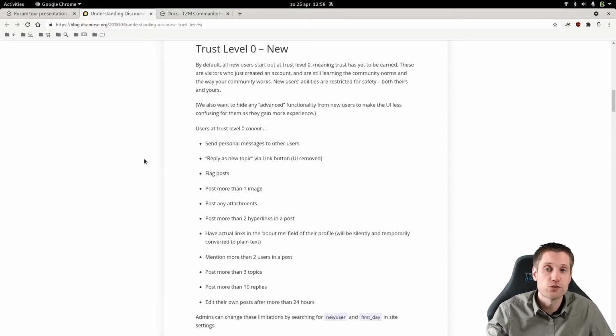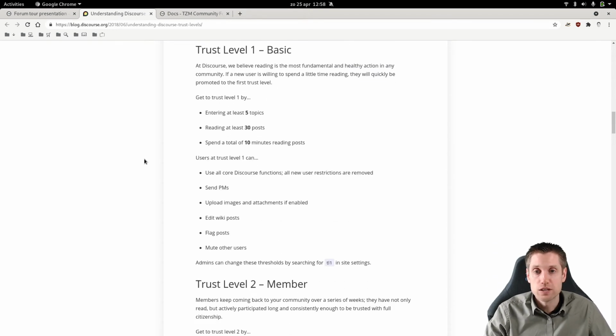So you have to be trust level 1 to edit pages and trust level 3 to promote a topic to become a wiki page. To become trust level 1 is also explained here, so you have to enter at least 5 topics, read 30 posts, spend about 10 minutes reading posts.